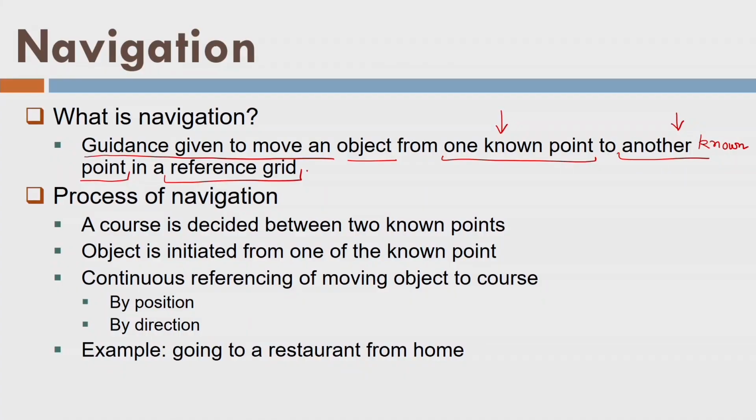Now I am giving the guidance to the object on how to move on a certain path such that it will reach the other known point. Basically, I am initiating a track or a course between the two known points. And again, we are using the word reference grid. Remember the example of module 2 where we talked about the map projection, and we said that we are going to use the 2D map projection of the spherical Earth. The accuracies are not that critical in case of navigation. However, the process of navigation is very critical.